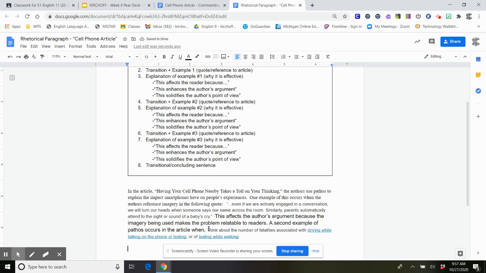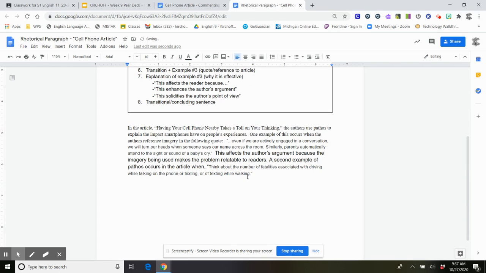I need to put my quotation marks in. So at the beginning and the end here, I'm going to take off the hyperlinks. So click on them, and then you'll have this option to remove. All right, let me read this through and see if it flows. A second example of pathos occurs in the article when, think about the number of fatalities associated with driving while talking on the phone or texting, or of texting while walking. So that sounds a little abrupt there.